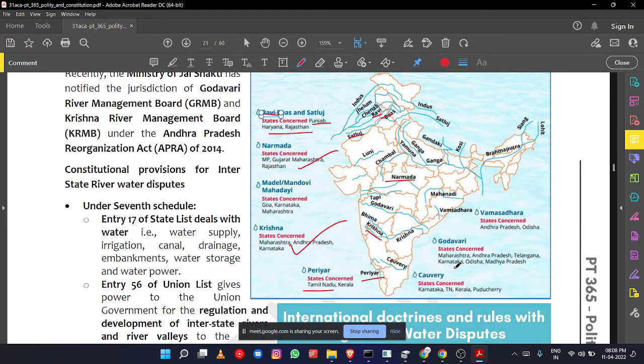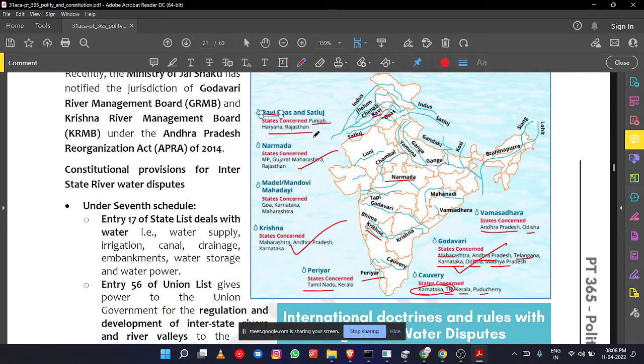And then if we see, the Kaveri dispute has resulted in many violent acts also, between Karnataka, Tamil Nadu, Kerala, and Puducherry. Between Karnataka and Tamil Nadu it is one of the major bones of contention. And the Godavari dispute is between Maharashtra, Andhra Pradesh, Telangana, Karnataka, Odisha, and Madhya Pradesh. And Vamsadhara river is between Andhra Pradesh and Odisha. So these are the major disputes.